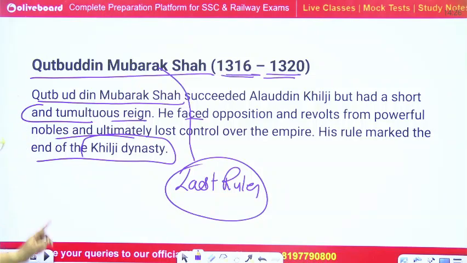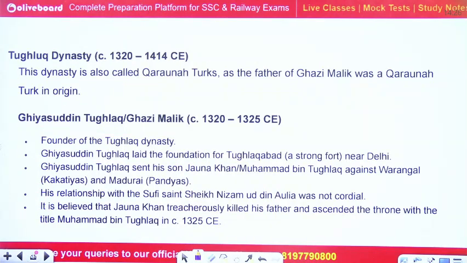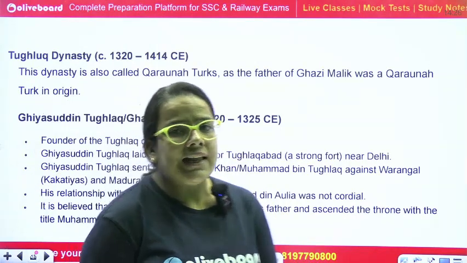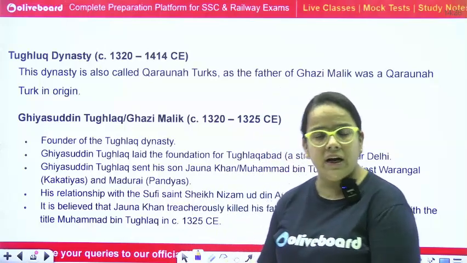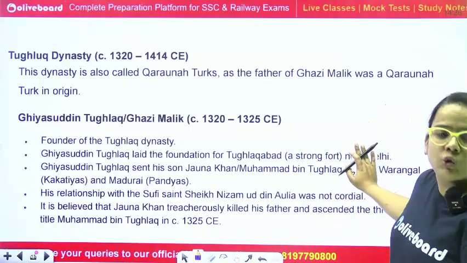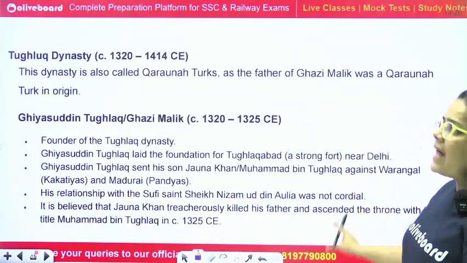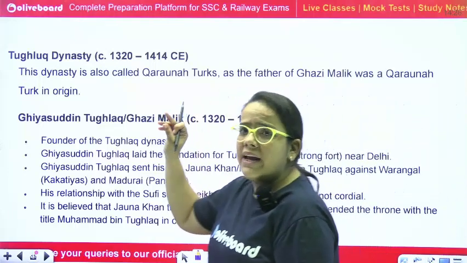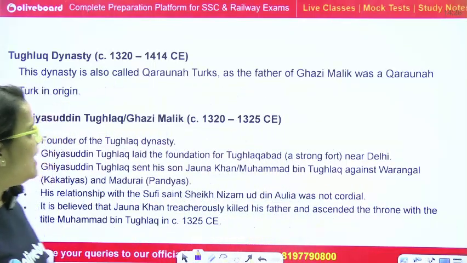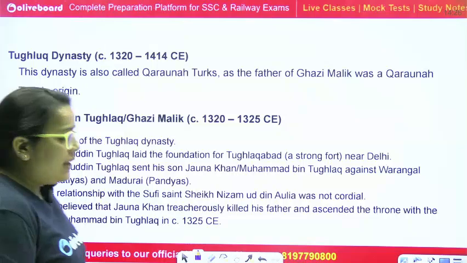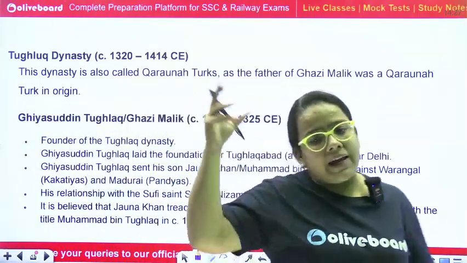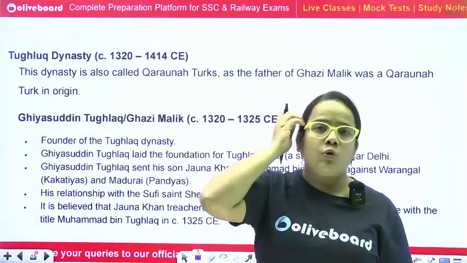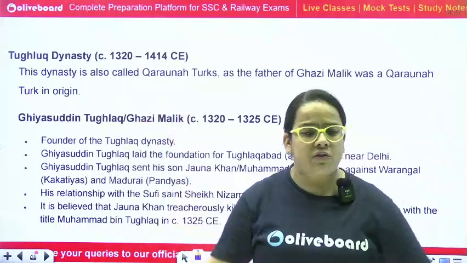Okay. After Khilji dynasty, the next dynasty who ruled in the Delhi region was Tughlaq Dynasty. Okay. Timing of Tughlaq, 1320 to 1414 AD, is the main timing. This dynasty, there's another name like a slave dynasty, as I have told you, the different name of slave dynasty, right?